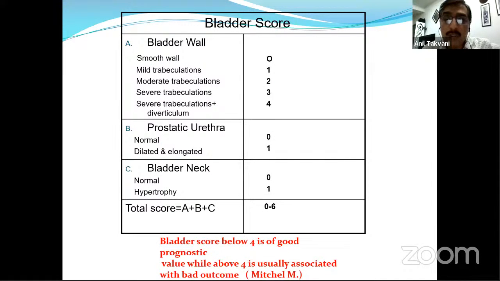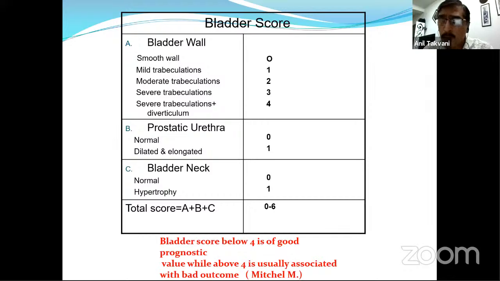Something about a very interesting aspect. Again, Mitchell worked on this. He developed a bladder scoring based on the initial MCU. For the bladder wall, smooth is 0, mild trabeculation is 1, with scoring up to 4 based on trabeculation and presence of diverticulum. Prostatic urethra: if normal, it is 0; dilated and elongated, it is 1. Bladder neck: not elevated is 0, elevated or hypertrophied is 1. So the total score is 6.